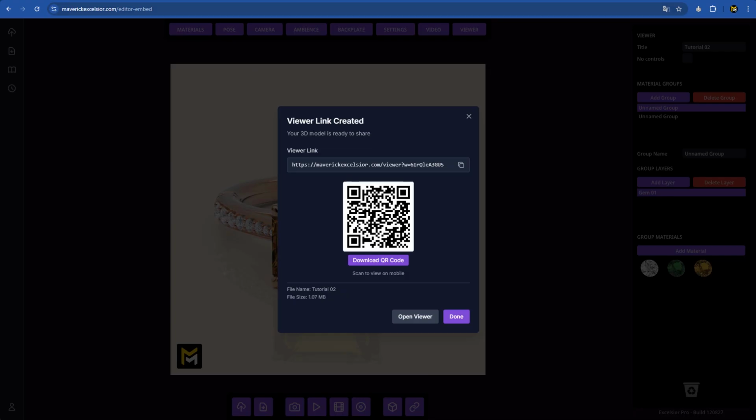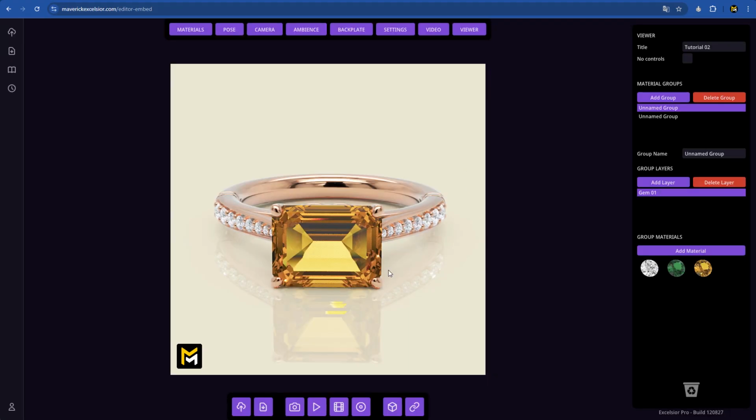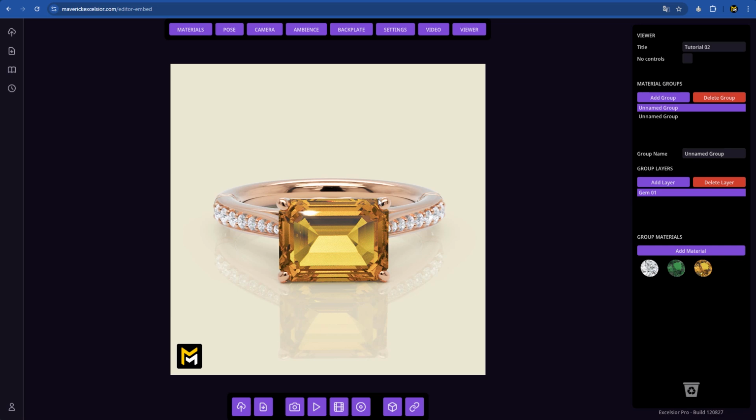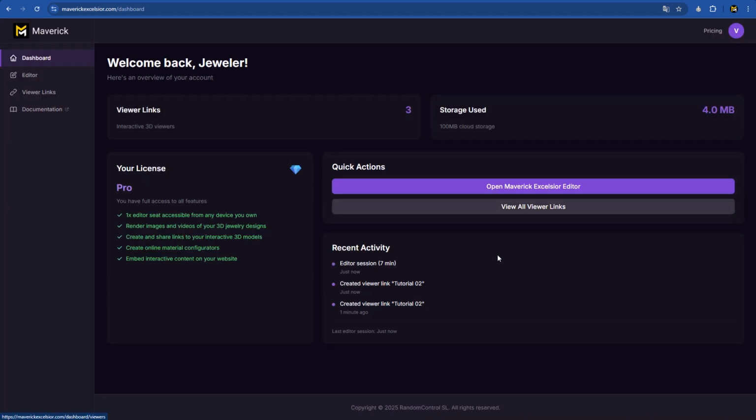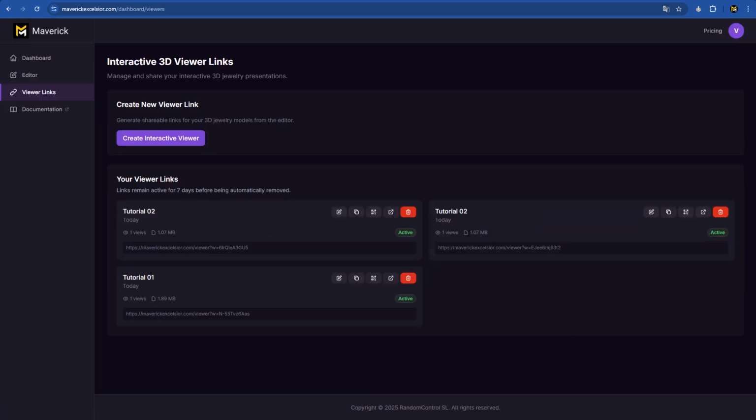Finally, let's go back to the editor and from there to the dashboard to see the interactives we've created. Here we can see the 3 interactives we just made, along with the options to view or send them again. That's it for this tutorial. I hope you enjoyed it and that you'll use it to create your own interactive material configurator links.